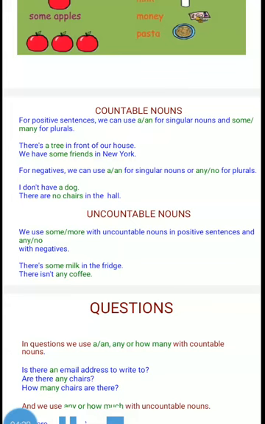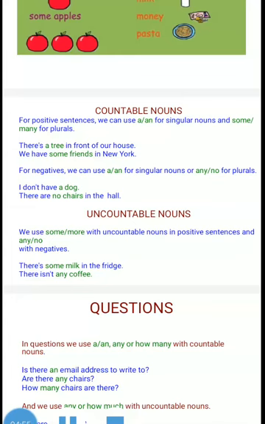In positive sentences, before uncountable nouns, we use some or more. There is some milk in the fridge. There is more money in banks. There is only little sugar in the bottle, in the container, etc. There is not any coffee in the bottle.